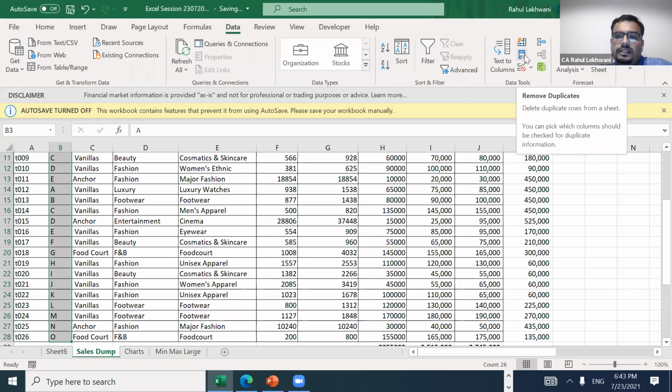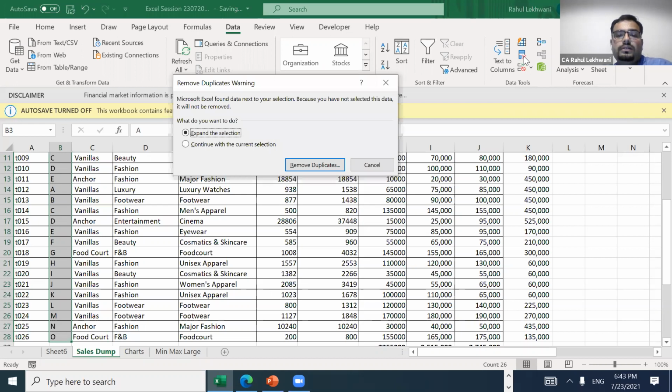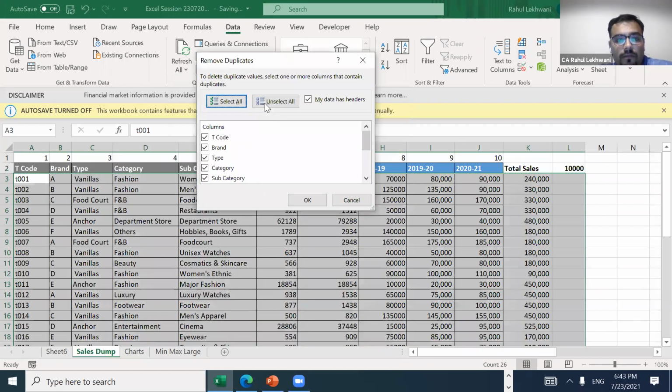Once you put the cursor there, it will show you what this does. Just click on remove duplicates. And then there is again a column of remove duplicates. You just enter it, and it will ask which column you want to use. I want to use the category column. Just select the category column and then OK.